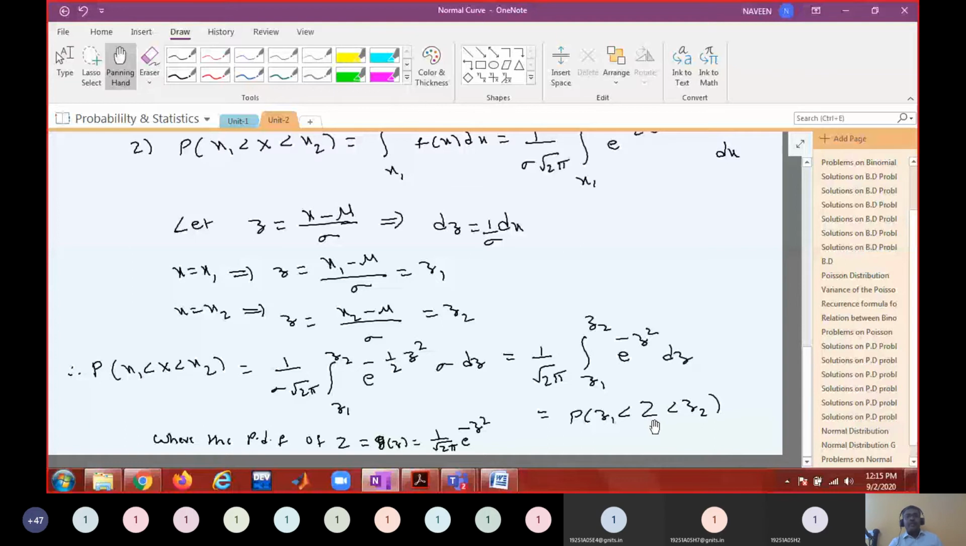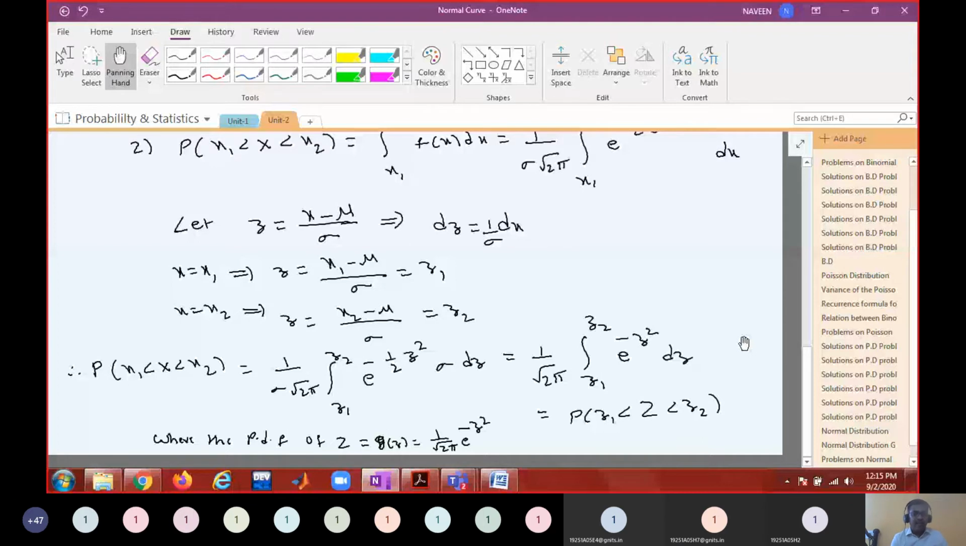And how do you find this? We don't find it through this integration. Fortunately, we have a distribution table for the standard normal distribution. That is called the standard normal table, which I shared with you yesterday. By looking at that table, we just copy the values without actually integrating. So this is about finding the probability of a normal random variable.